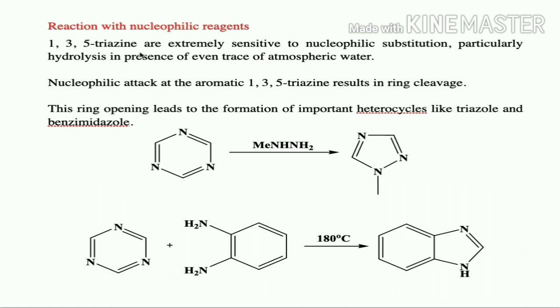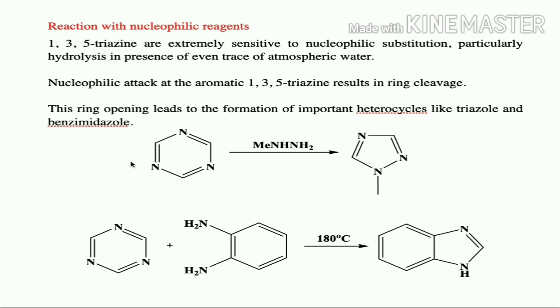Means 1,3,5-triazine will undergo a hydrolysis reaction even if only a trace of atmospheric moisture is present. So it is a highly susceptible molecule. Nucleophilic attack at the aromatic 1,3,5-triazine results in ring cleavage. If it undergoes nucleophilic attack at the aromatic ring carbon, it will result in ring cleavage. This ring opening leads to the formation of important heterocycles like triazoles and benzimidazole.